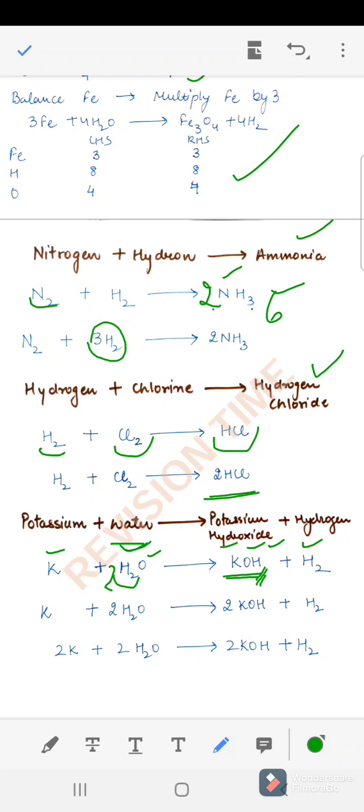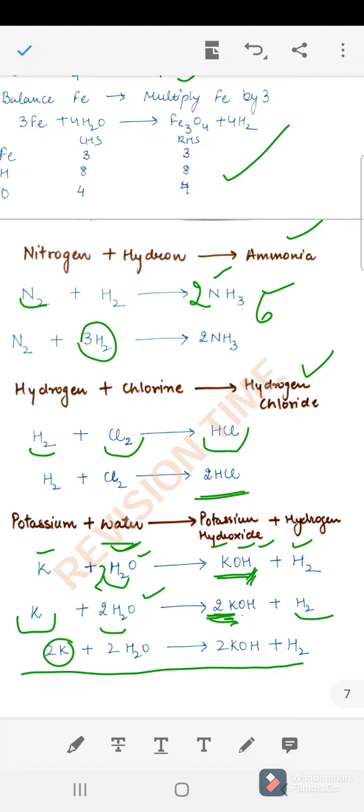So we add 2 here. Now we get 4 hydrogen atoms, 2 plus 2 hydrogen atoms in the right hand side. So hydrogen atoms are balanced. So now we have 2 potassium atoms here and 2 oxygen atoms here and 1 potassium atom here and oxygen is automatically balanced, right? So for balancing potassium, we will simply add 2 here. So now our equation is balanced.